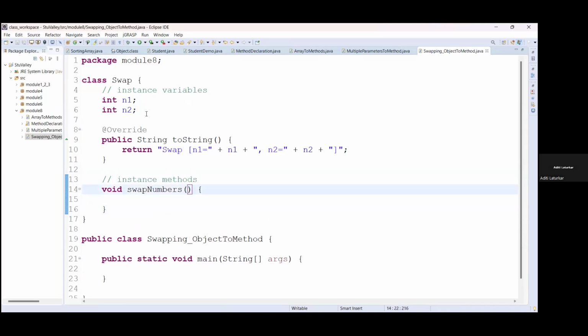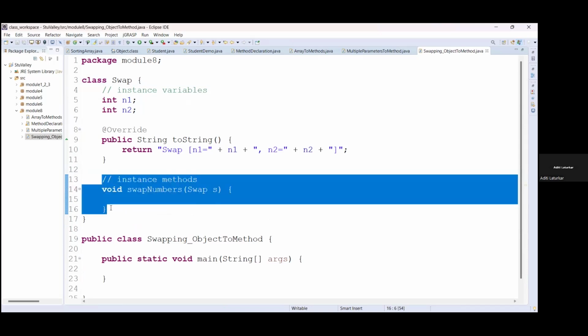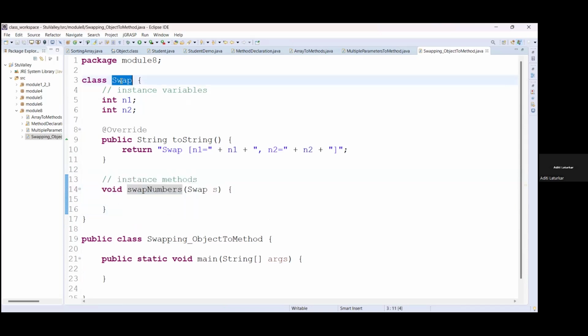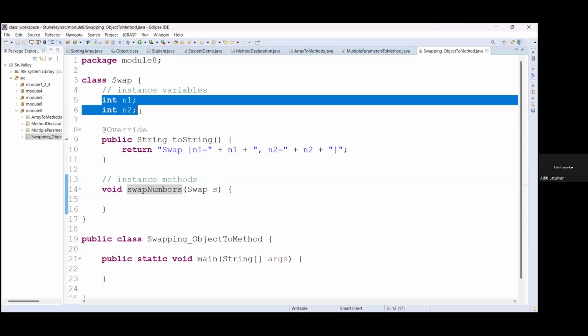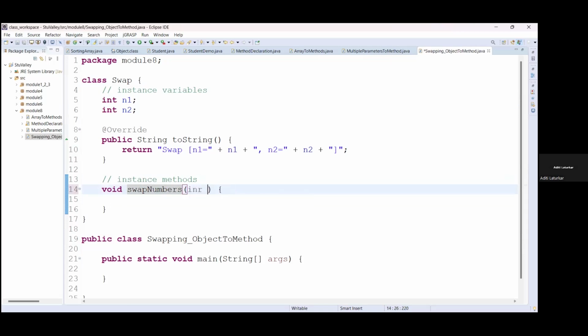Here we are going to pass directly the object of the swap class. This is an instance method of the swap class. So you can pass the object to this particular method also. You don't need to pass these two variables separately, like integer n, integer l.